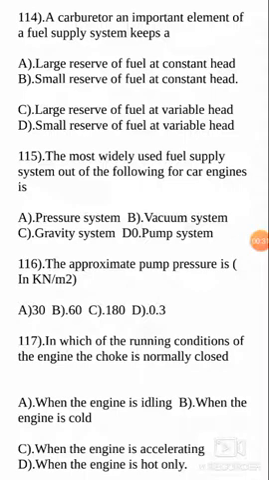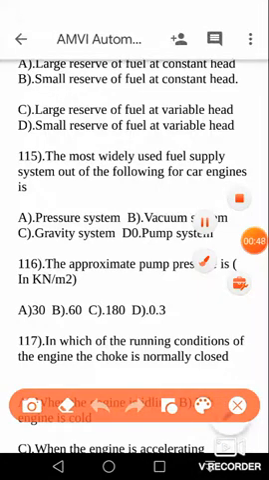So let us jump into another 10 set of very important questions from the examination point of view of AMVI, Assistant Motor Vehicle Inspector. Okay. So a carburetor, an important element of a fuel supply system, keeps. So see the words, they are very good and very confusing also. So this is basically a small reservoir of fuel at constant head. So the words are large and small and constant and variable head. So your answer is B.